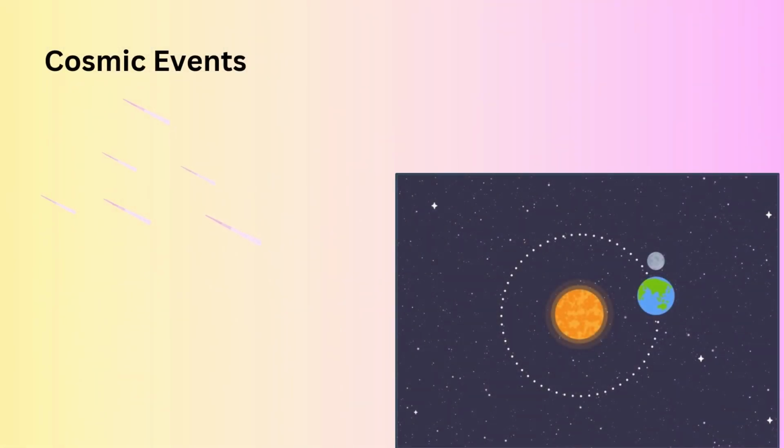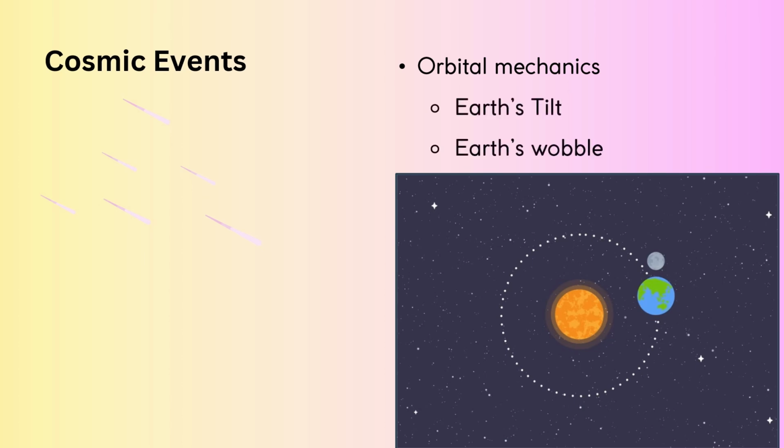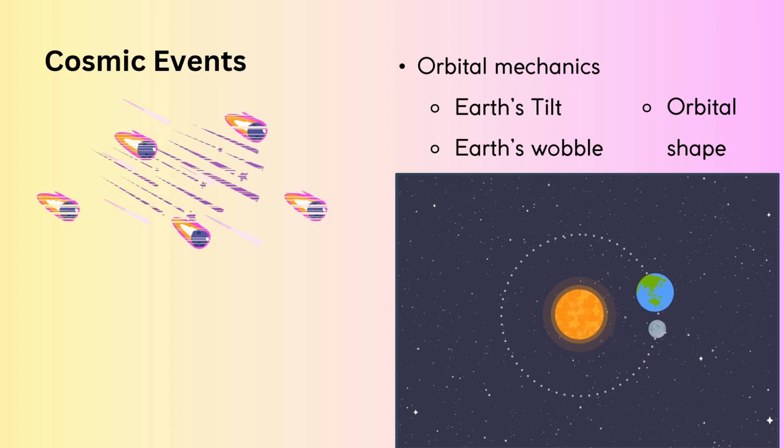There are other factors that also impact climate change, and they come from outer space, like orbital mechanics, meaning the tilt of the Earth, its wobble, and even its orbital shape. You see, the Earth doesn't actually orbit the Sun in a perfect circle, nor does it spin straight up on a perfect axis. These small deviations have a big impact on the Earth's climate over time.